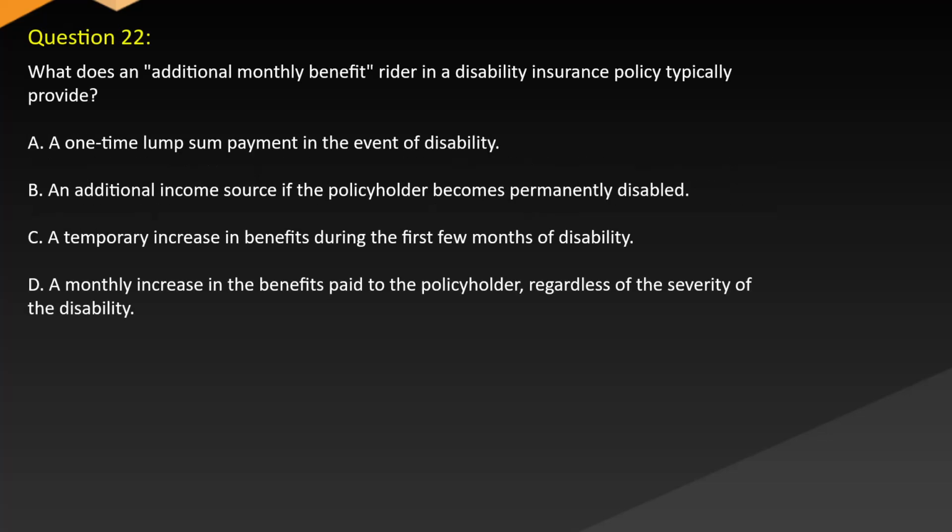Question 22. What does an additional monthly benefit rider in a disability insurance policy typically provide? A. A one-time lump sum payment in the event of disability. B. An additional income source if the policyholder becomes permanently disabled. C. A temporary increase in benefits during the first few months of disability. D. A monthly increase in the benefits paid to the policyholder regardless of the severity of the disability.